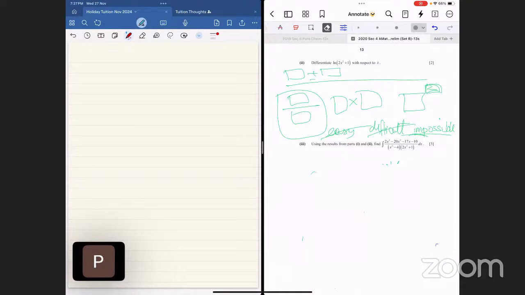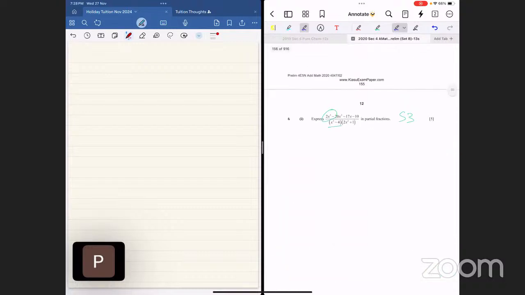Now you have an idea on how they make it very difficult. What am I supposed to change this with? What changes can I do in order to make this from impossible to easy? Well, they already tell you. This question is very kind. 5 marks for partial fraction, and the partial fraction itself will set it almost straight.